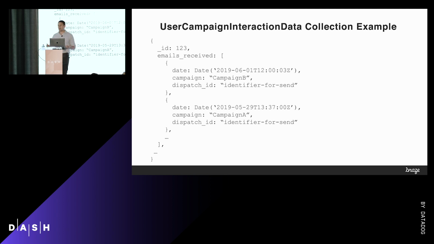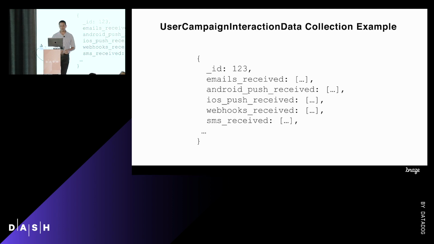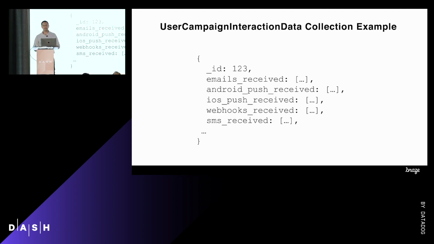We're able to use the match operator, a MongoDB operator, to match items in an array in order to pull back just an absolutely minimal amount of data, just enough that we need to do this job. So here's another view of that document, right? We have one of these fields for every channel. So it makes it really easy to do those multi-channel and single-channel frequency capping rules. If we're only looking at push, we can only pull from these two fields, the Android push and iOS push received. If we're looking at all campaigns, then we just pull all of them.